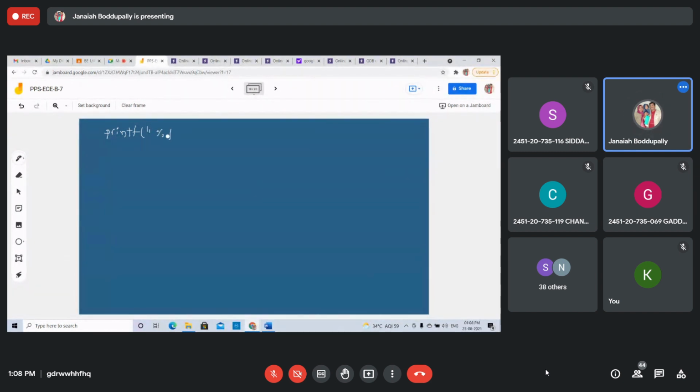Percentile F is the P value stored at address percentile U, P and address of P, ampersand of P. That's it.